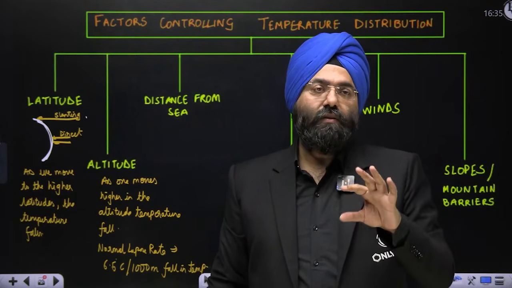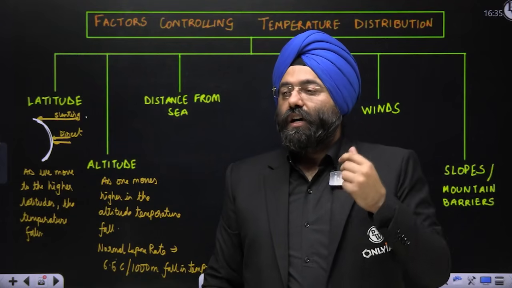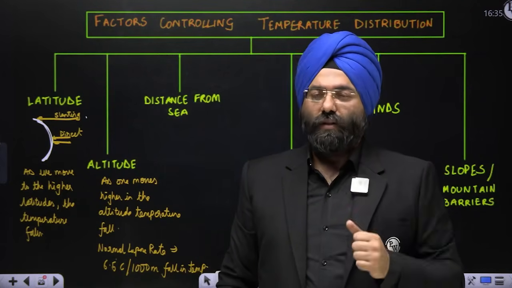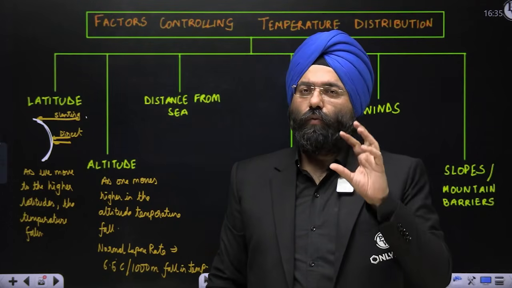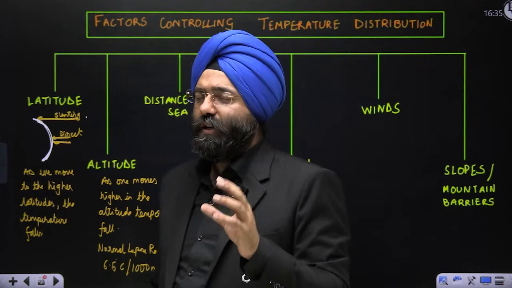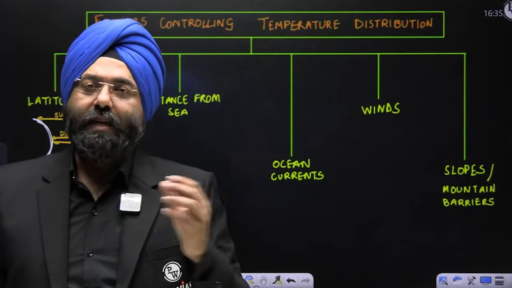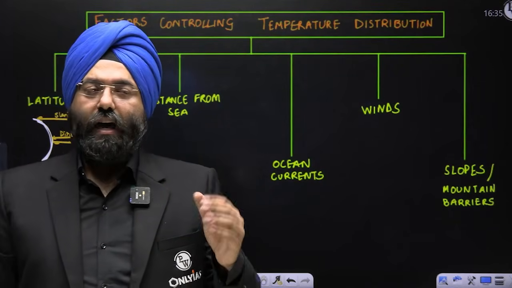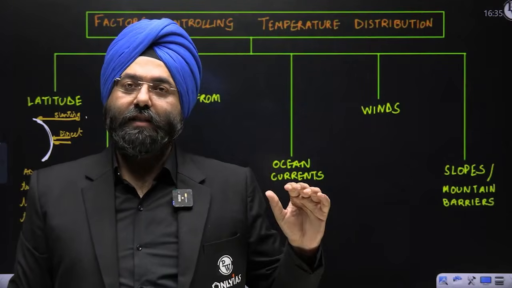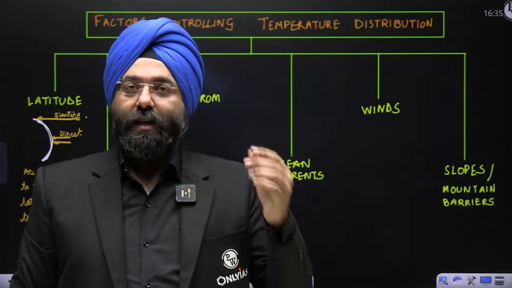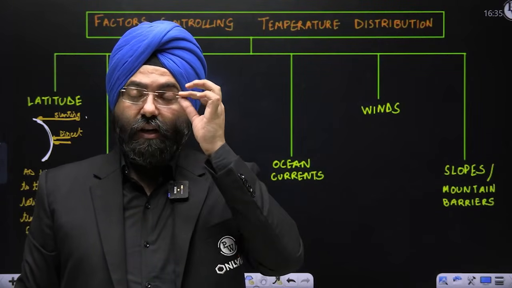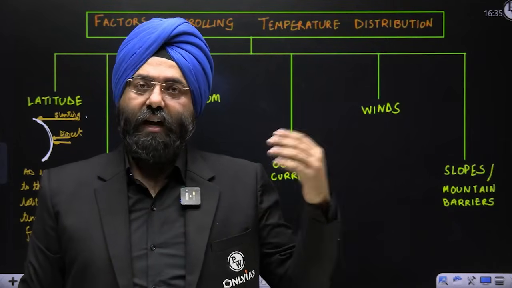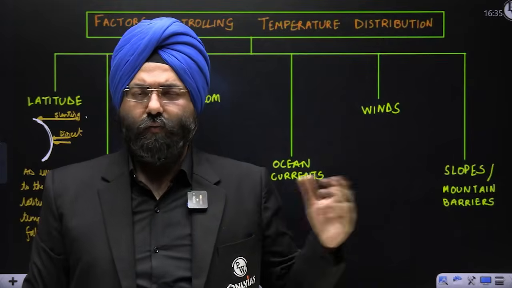So there is a possibility of very high temperatures during the summer months and very cold temperatures during the winter months, because of the concept we know as continentality. Continentality means far away from the sea, because the sea has a moderating influence on a particular region which is close by. As you move inside the region, the influence decreases and there are very high variations with respect to the seasons. Summers might be very hot, the winters might be very cold.